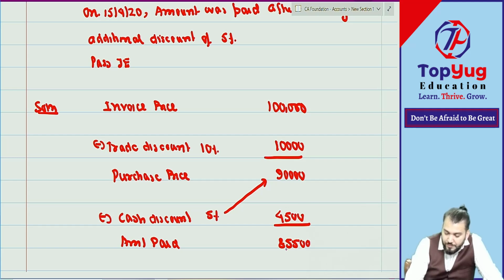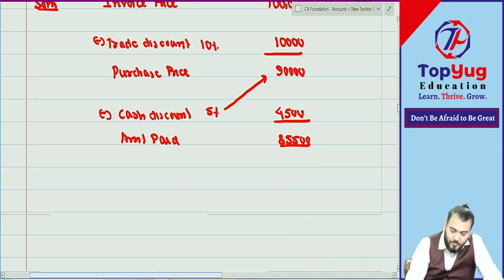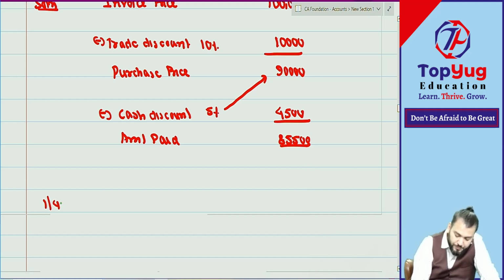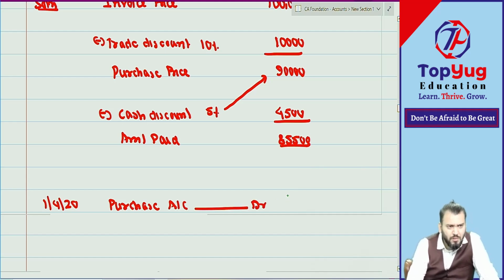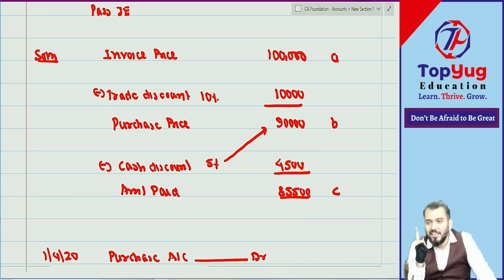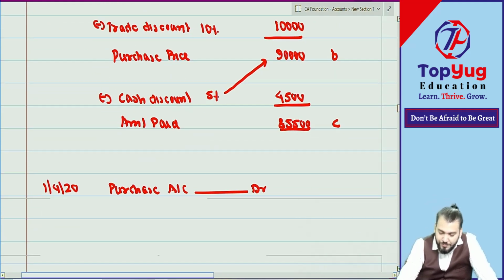Speak up. With the what journal entry? On 1/4/2020, the purchase account debit how much? 90,000? 1 lakh? One minute. Option A, option B, option C. How many are saying option A? Option B? Option C? Everyone saying B? Means you have understood.